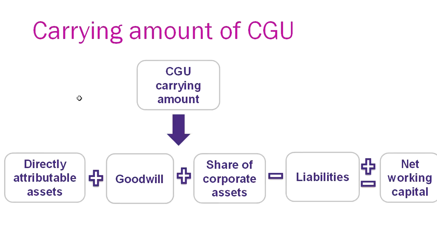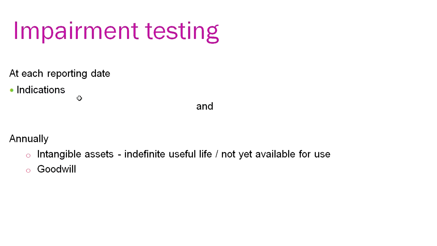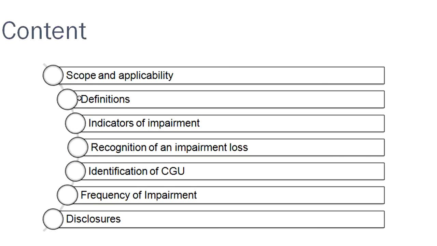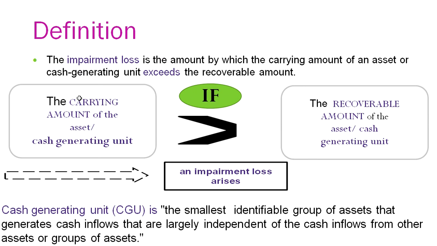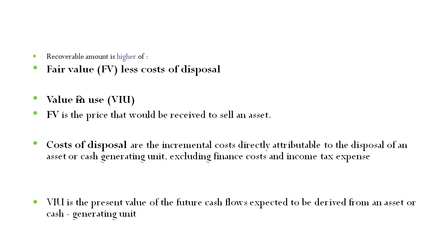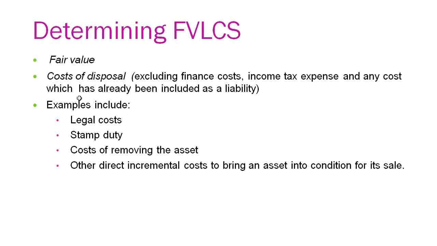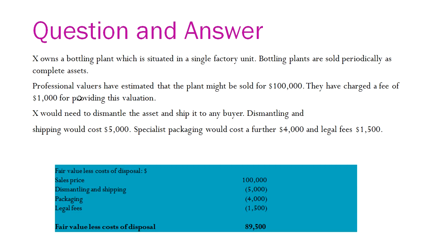The carrying amount of the CGU, as we have understood earlier, the cash generating unit, is the smallest identifiable group, and it carries independent cash flows, and it can be separately identified from other assets or groups of assets. They are independent and can generate cash flows.